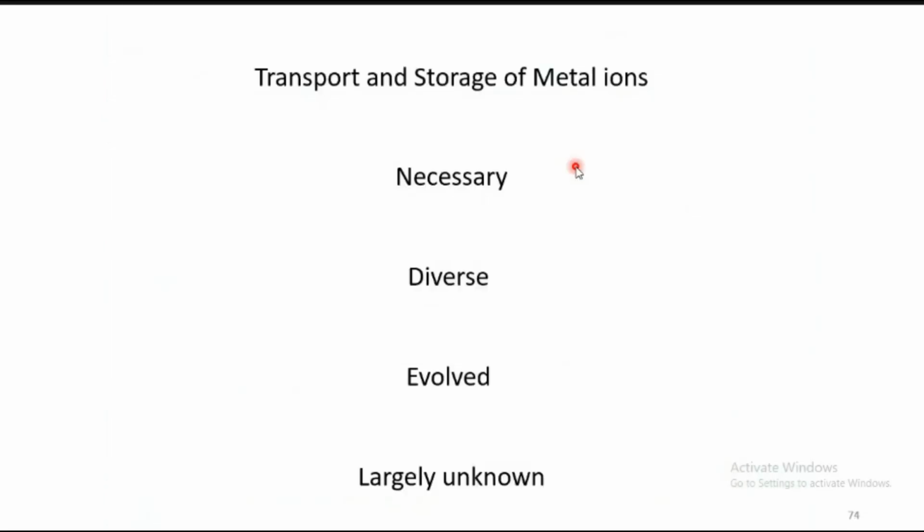Overall, as far as the transportation and storage mechanisms of trace as well as essential metal ions are concerned, they are still highly necessary for the biological system. The storage as well as transportation mechanisms are all diverse in nature. Evolution tends to make the system more and more feasible to do the transportation without any interruption. So there are n number of rooms available to open. That is the concluding remark about enzyme storage as well as transportation mechanisms.